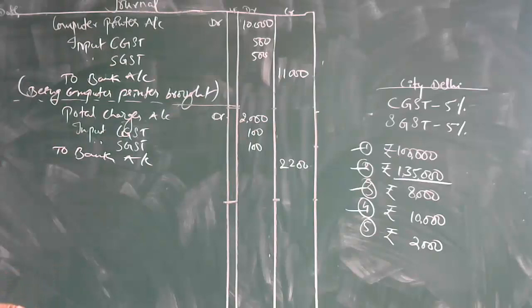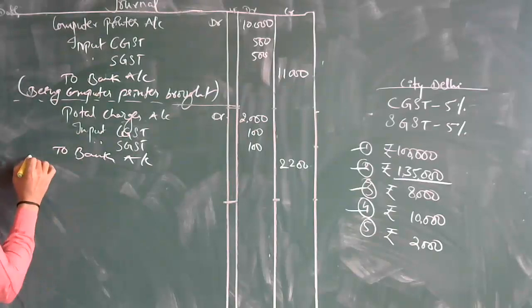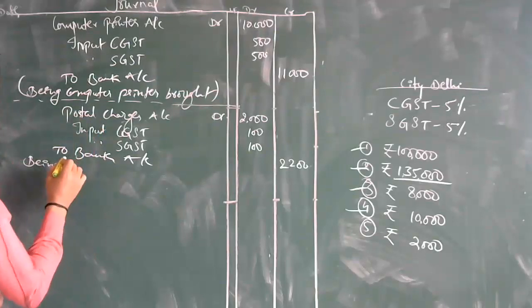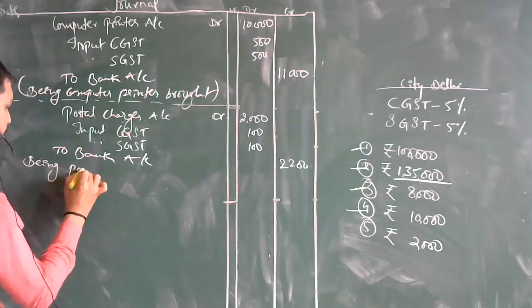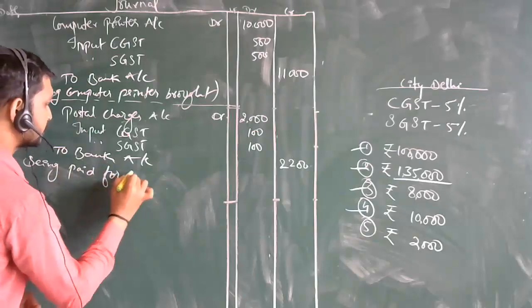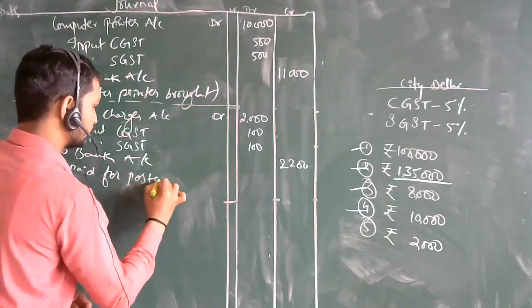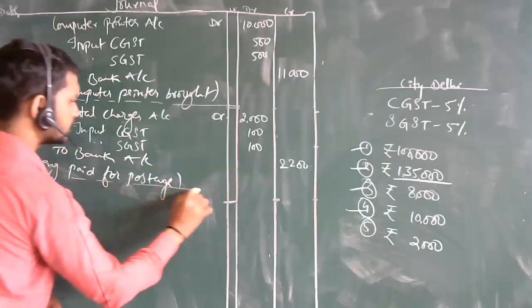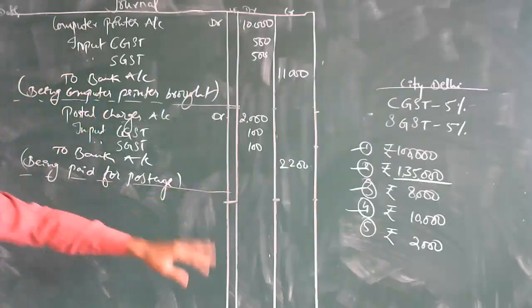The narration: being paid for postage. Postage or postal? Sorry, here I have missed. Yes, being paid for postage. So here we get over with these 5 entries.